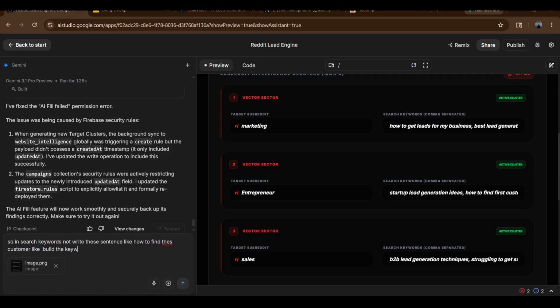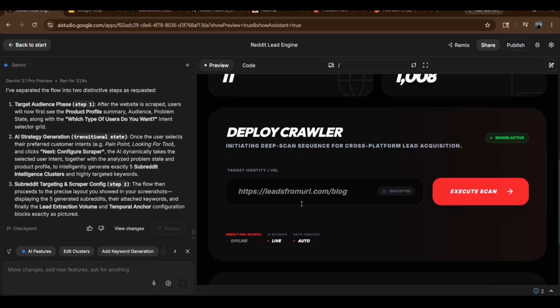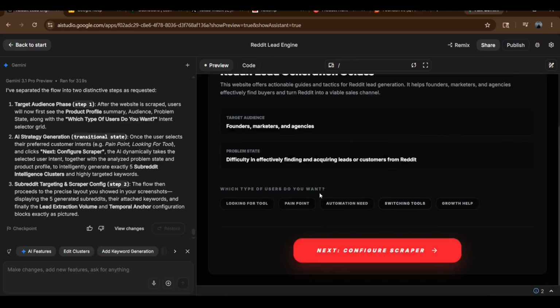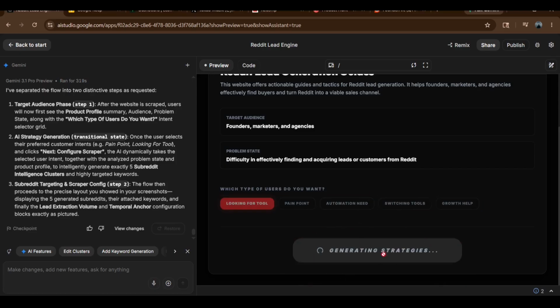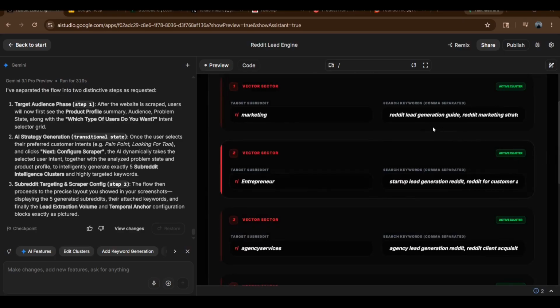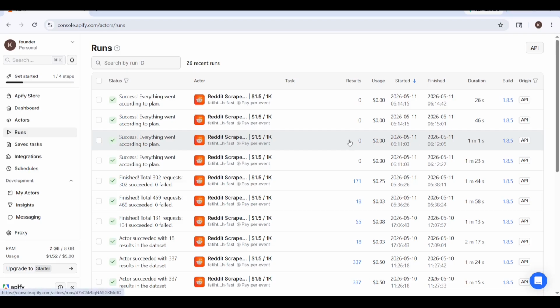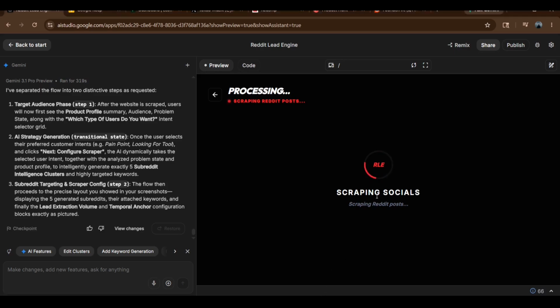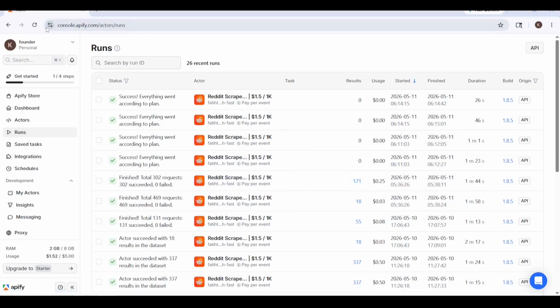After that, you can see that if the user selects leads, I added this option for which type of leads they want: looking for tools, paid tools, automations and so on. After that, they are supposed to click generate strategies. It takes some time, then it generates a personalized strategy quickly. It gives subreddits from this and also keywords. That was the instruction we added, so it gives a better lead option by AI only, and we do not have to do manual things.